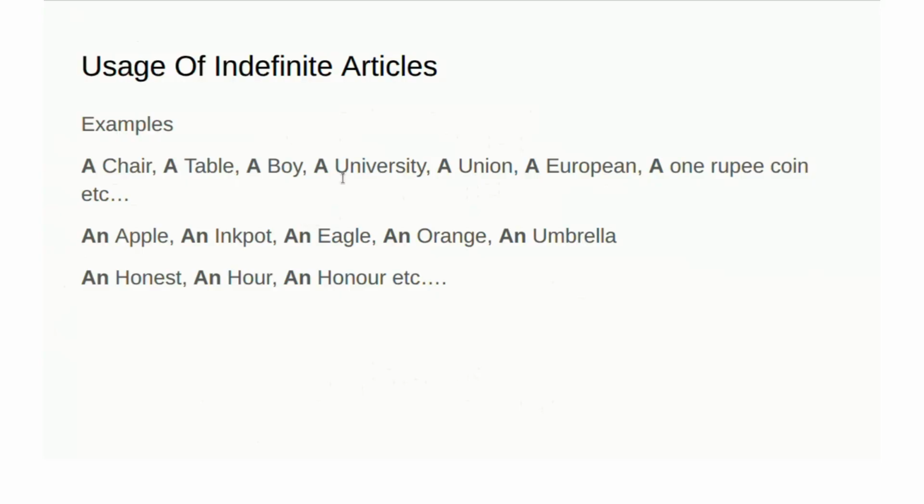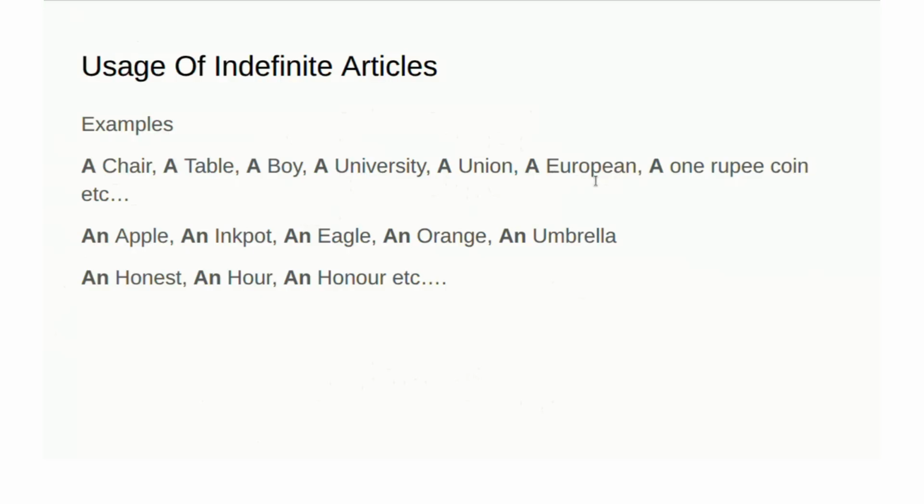We have written a university because the phonetic sound matters. For umbrella, we say an umbrella. But here the phonetic sound is yu: university, uniform, union. The phonetic sound of this u is different, so we are using a. If it is umbrella or earn, we can use an. But where the phonetic sound is yu, we are using a.